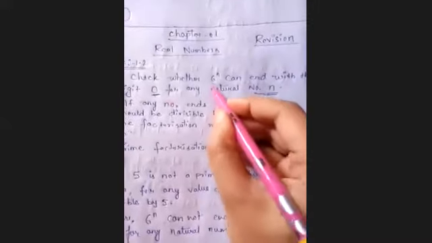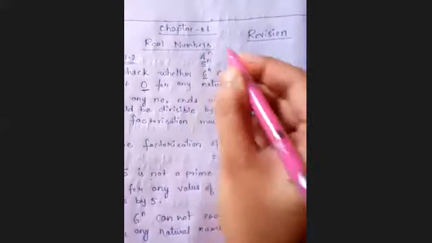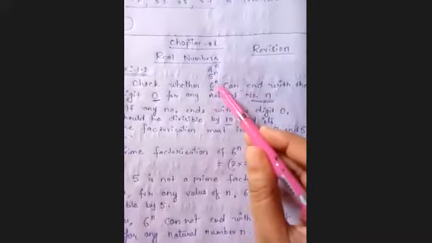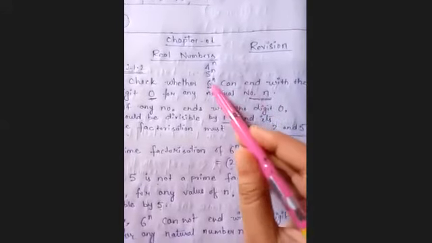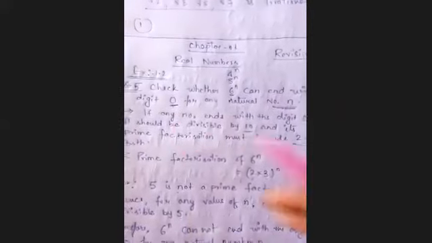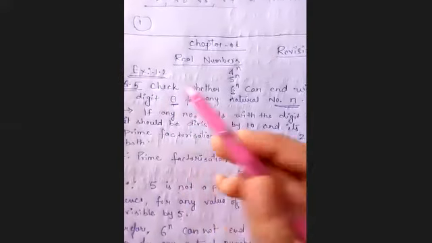Okay. Now you have this question, and इसकी जगह पे आपके कोई से भी number हो सकते हैं, like 5 power n, 4 power n, okay? So we have to check whether this number 6 power n can end with the digit 0. अगर इसकी power आप लेते हो for any natural number, अगर n की power आपने 1, 2, 3 कुछ भी रखी, तो उसकी value को calculate करने के बाद क्या वो 0 से end हो रही है, right? You have to check that thing.